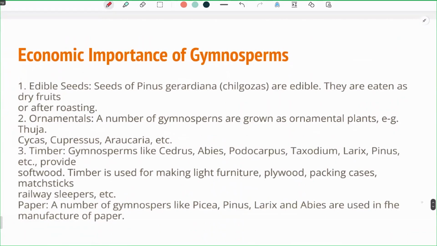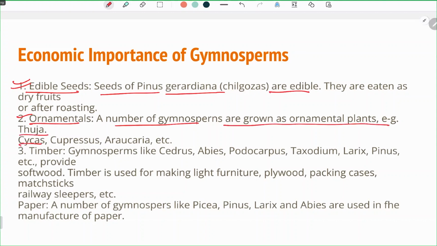Economic importance of gymnosperms. First of all, the seeds are edible. The seeds of Pinus gerardiana are edible. They are eaten as dry fruits after roasting. So the seeds of Pinus are eaten as dry fruit. Ornaments. A number of gymnosperms are grown as ornamental plants, for example, Thuja, Cypress, and Araucaria. So ornamental plants include pteridophytes and gymnosperms.